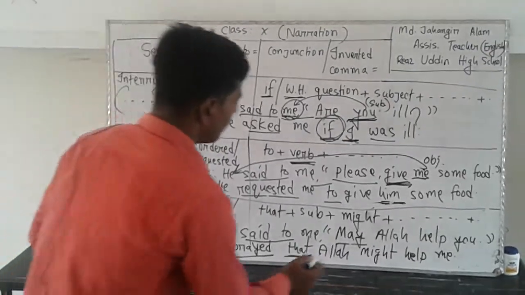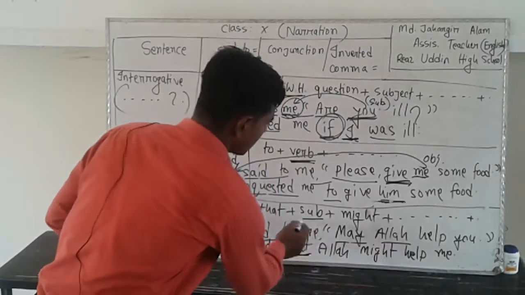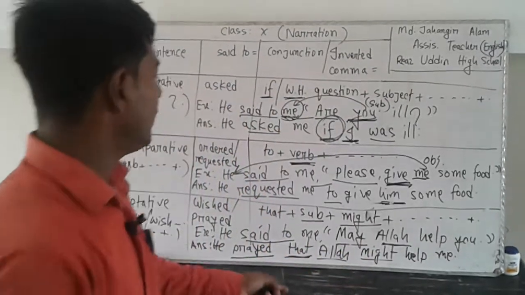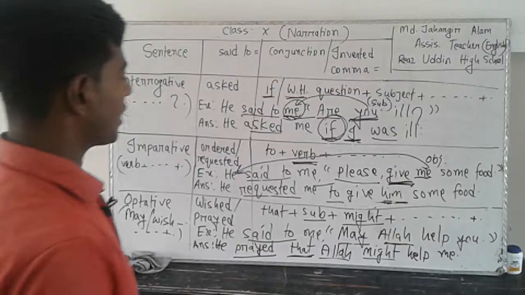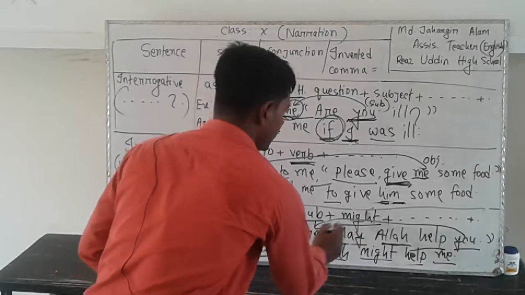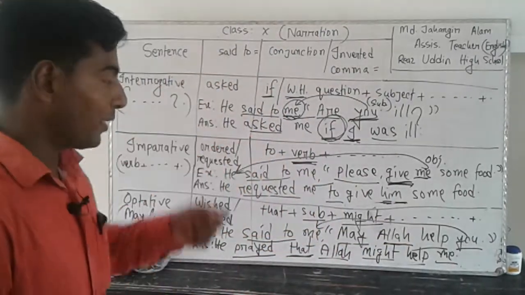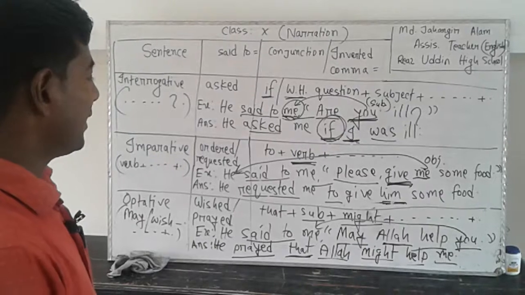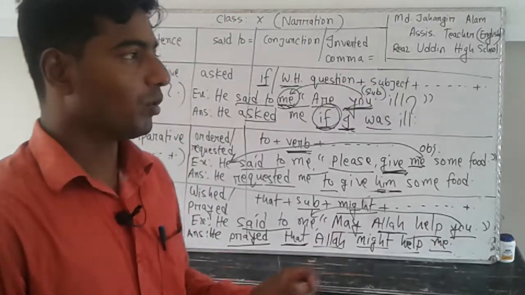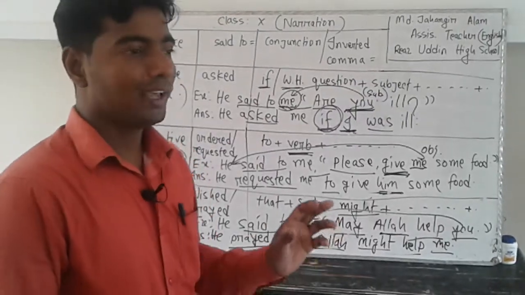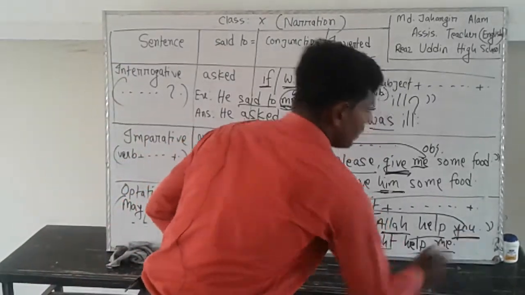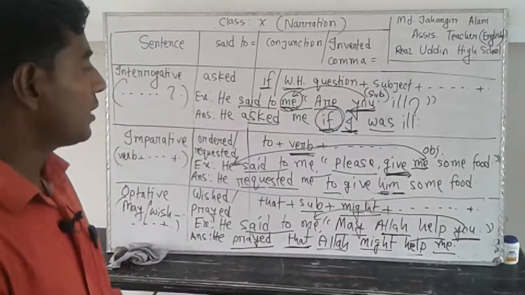Then subject Allah, and then might, subject Allah, then might plus etc., help and me. Do you follow me? Here you is the objective form. You may feel some problem here, as you has a subjective form and an objective form. When a sentence has a subject and your word you is in the last position, that will be the object.